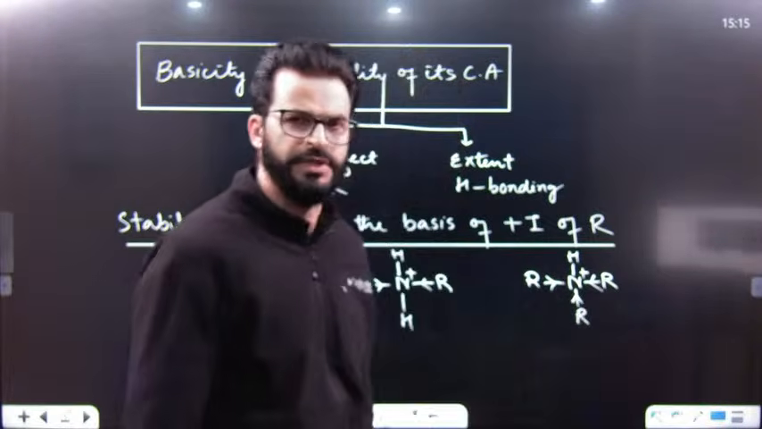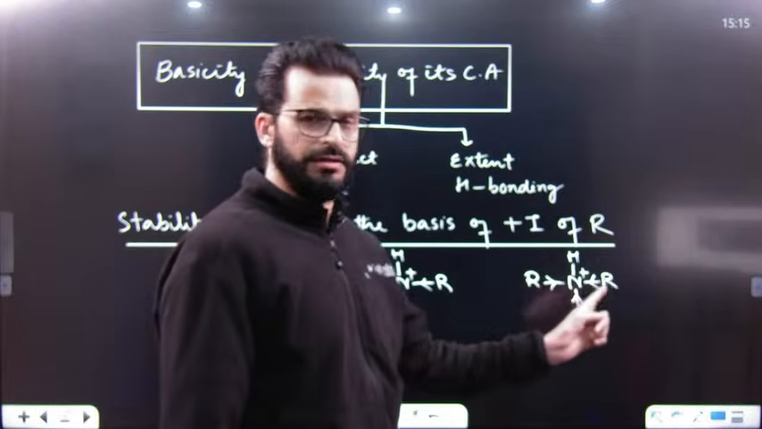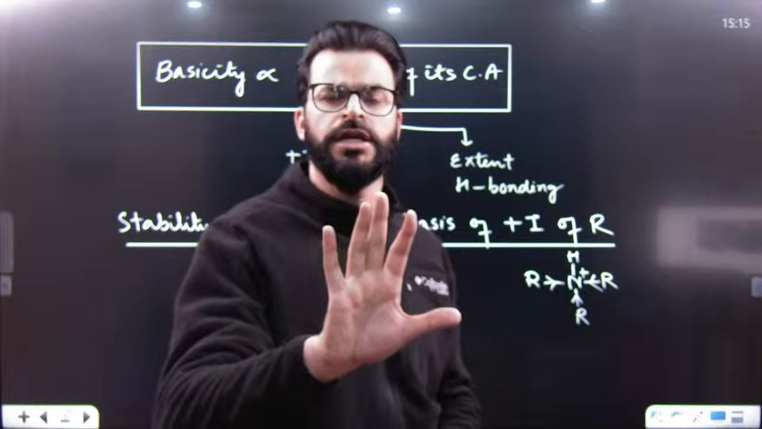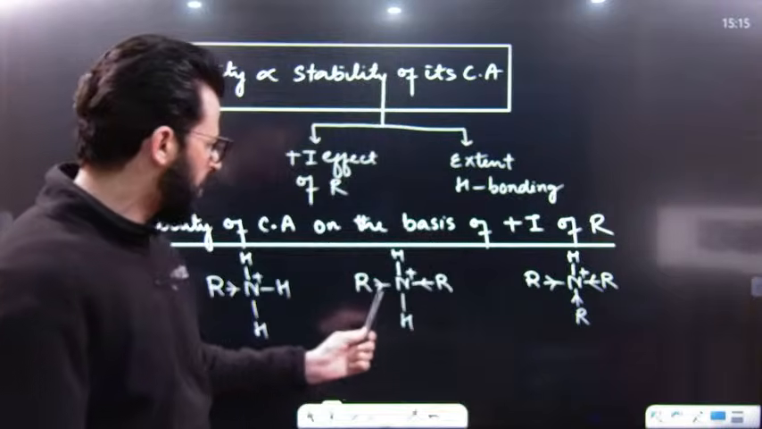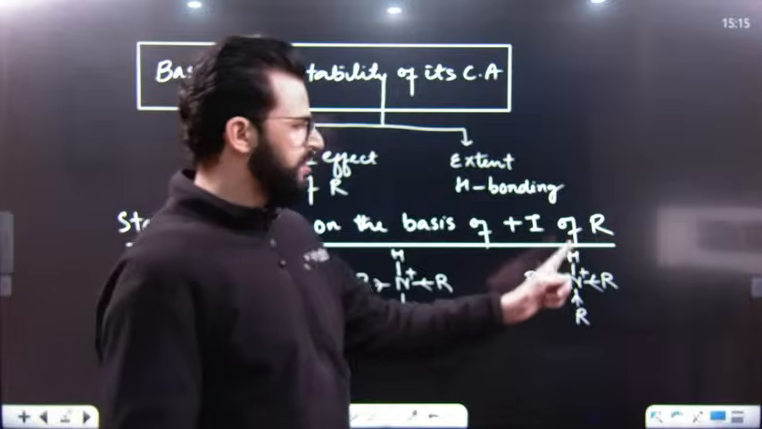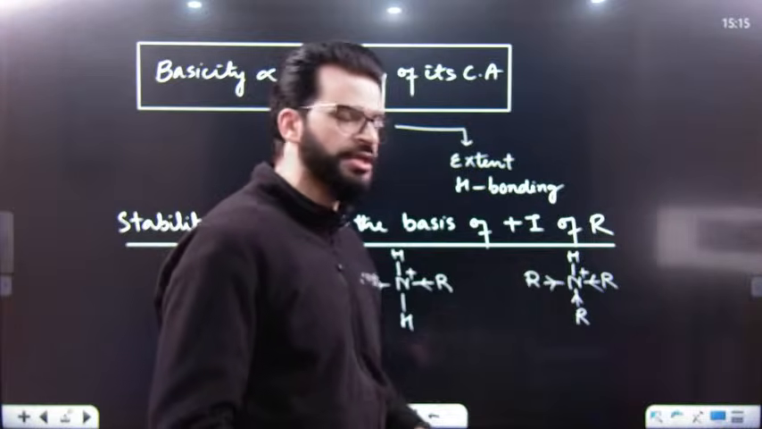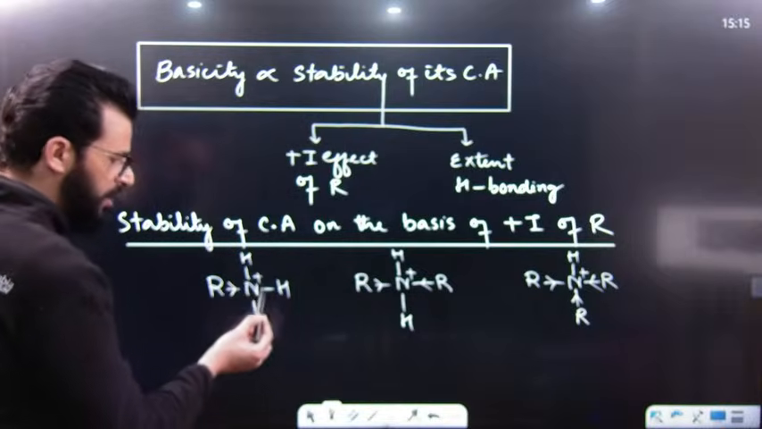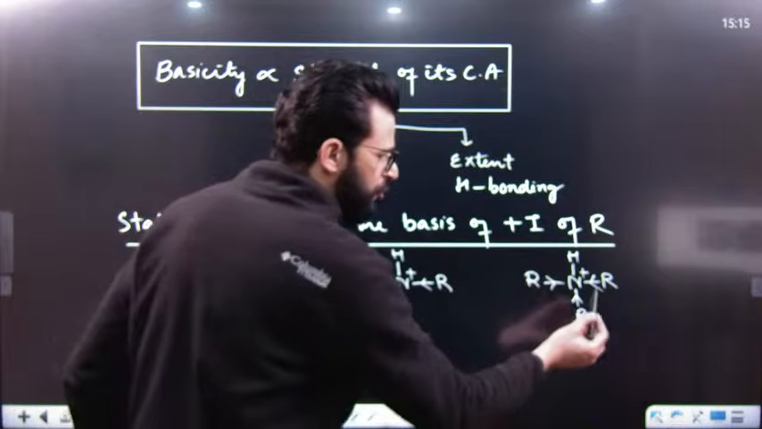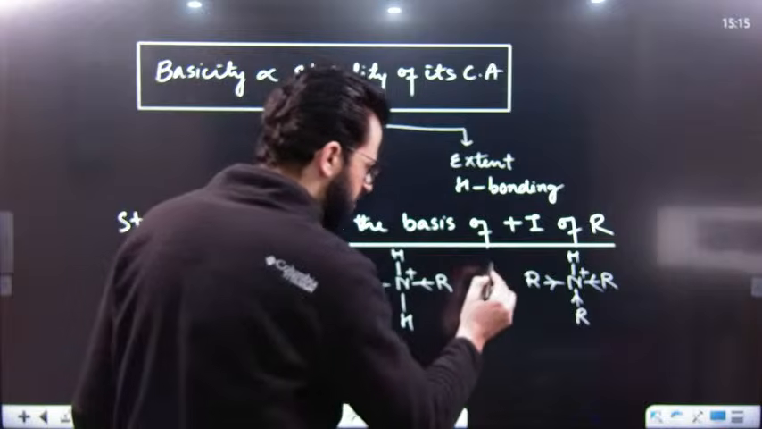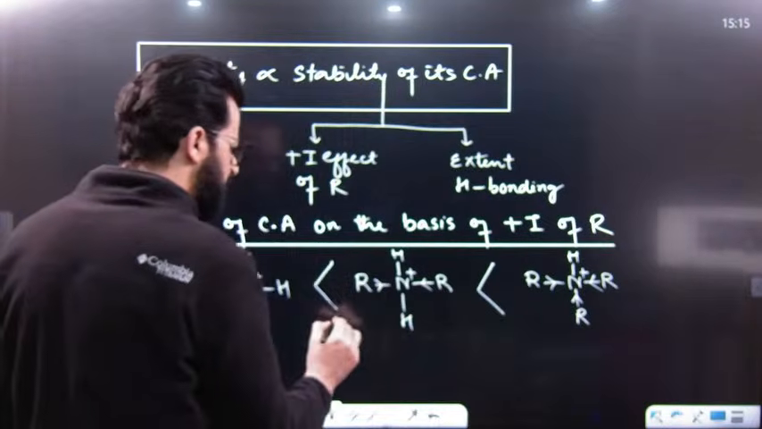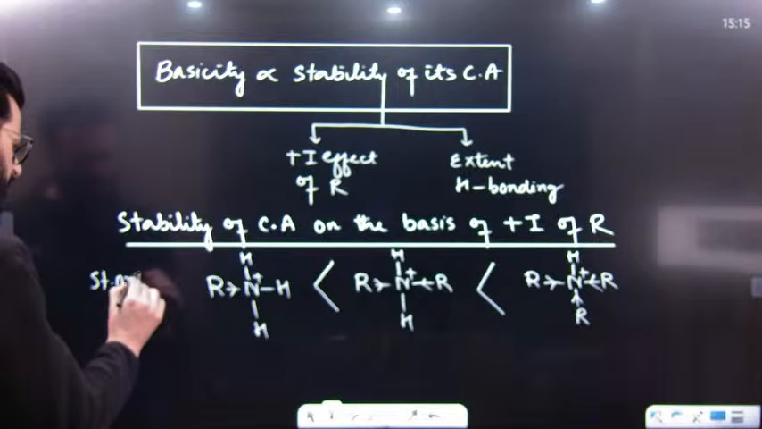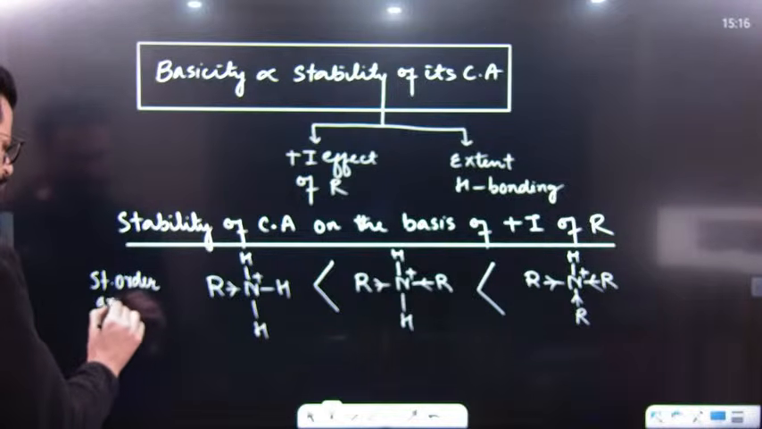Now, so can I say this conjugate acid is having 3 alkyl groups. So 3 alkyl groups will give its electron more as compared to 2 alkyl groups as compared to 1 alkyl group. Hence, this will become more stable because its positive charge will be decreased. So magnitude of positive charge over here on this nitrogen will be more, and magnitude of positive charge on this nitrogen will be less. So the stability order on the basis of plus I will be like this. So this will become the stability order among conjugate acids.